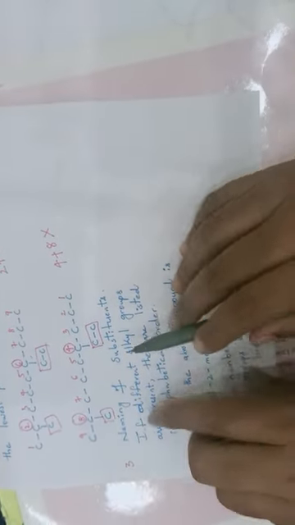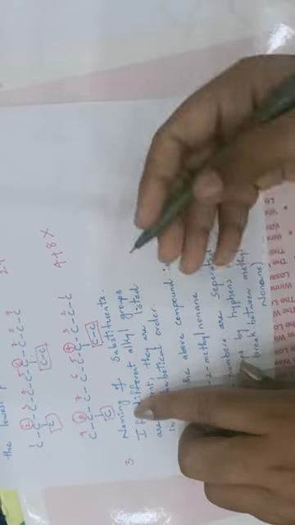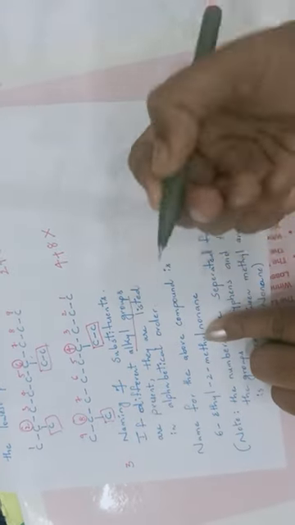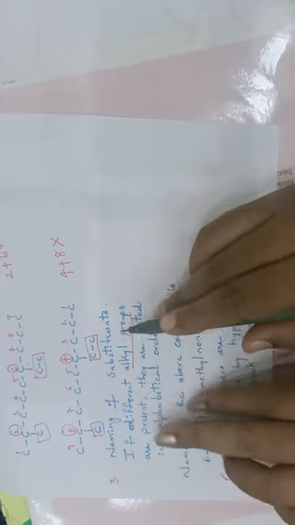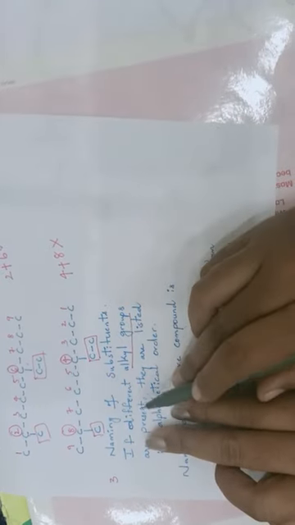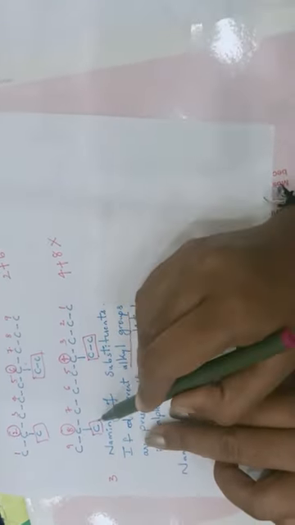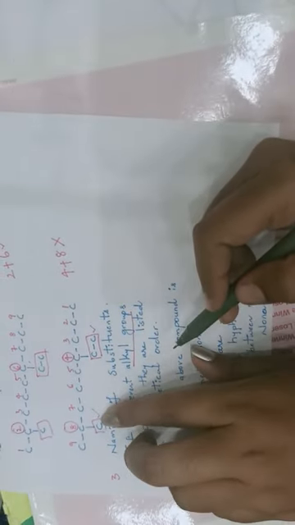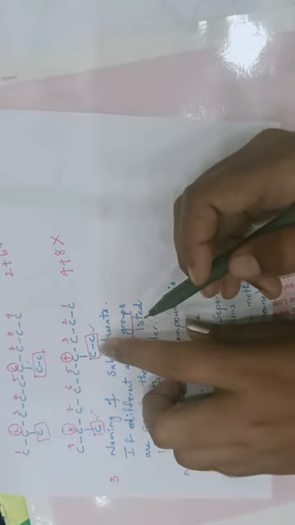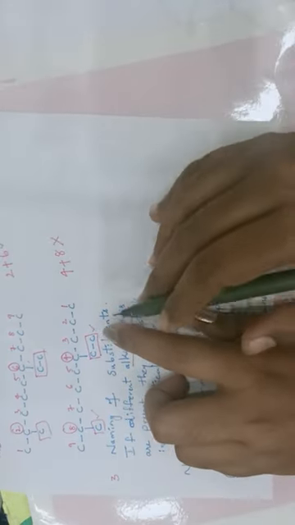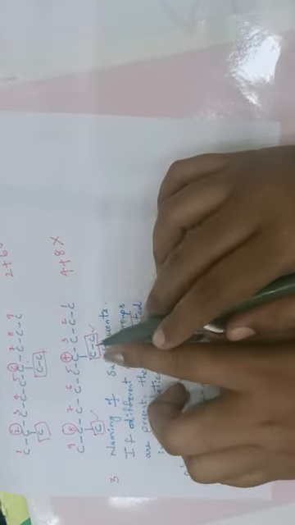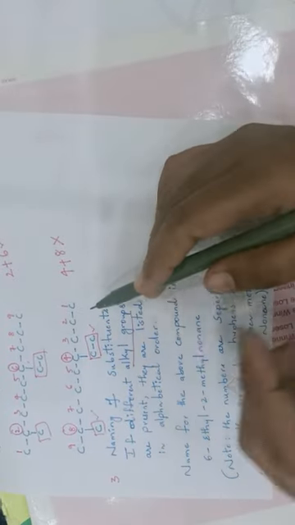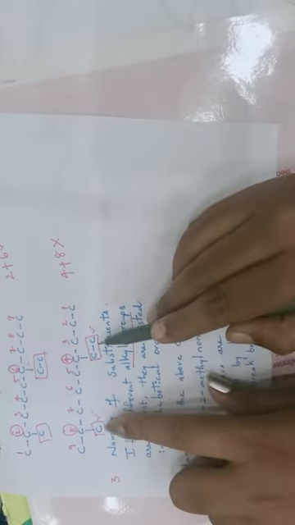In this third point, naming of substituents. All alkyl groups are examples of substituents, because we are studying branched chain alkanes. So naming of substituents is the third step. If different alkyl groups are present, this is one type of alkyl group and this is another type of alkyl group. Here only one carbon is present, so it is methyl. Here two carbons are present, even though the hydrogens are not written here, so it is known as ethyl group. That means these two are different from each other.